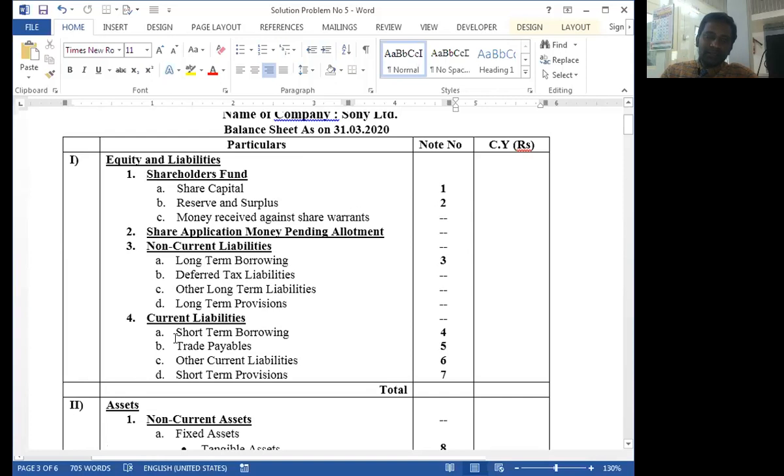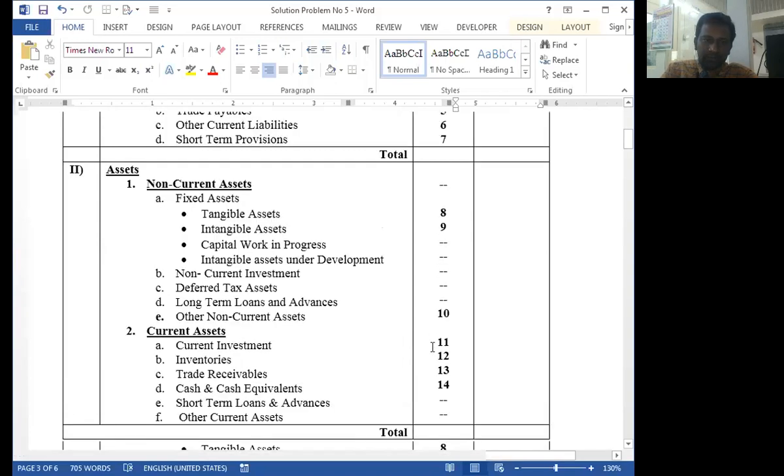Creditor means a party from whom the company purchases on credit. Is it short-term provision? No, it is not related to the provision. Other current liabilities? Yes, it is current liabilities, but not other, because a specific head is given under the current liabilities in the balance sheet format, that is trade payable. So creditor, bills payable, such items fall under the trade payable, and we have a separate note in this regard, that is note number 5, trade payable.